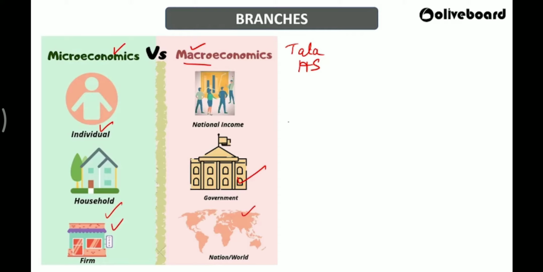I'll tell you a very simple example. When you study about an individual income, then that is called micro. When you study about GNP or GDP, which means gross national product, gross domestic product, or national income, then that is called macroeconomics.